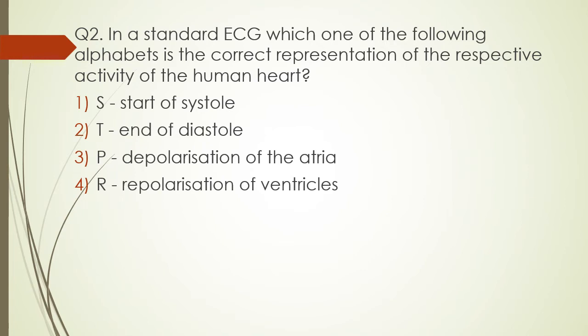The correct answer is option 3. P wave represents the depolarization of the atria. T wave represents the repolarization of the ventricle. R wave is QRS complex, right? So QRS complex represents depolarization of the ventricle.